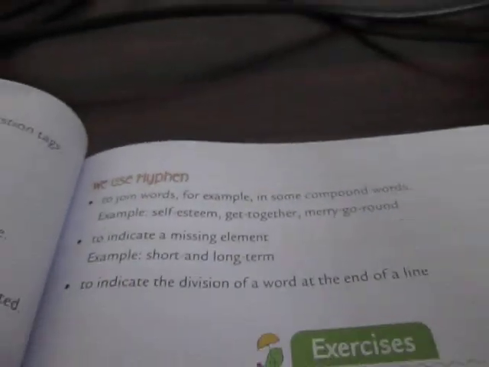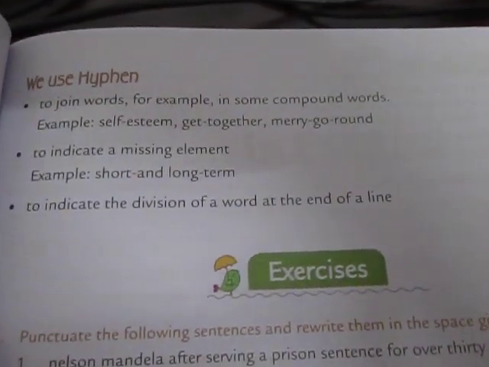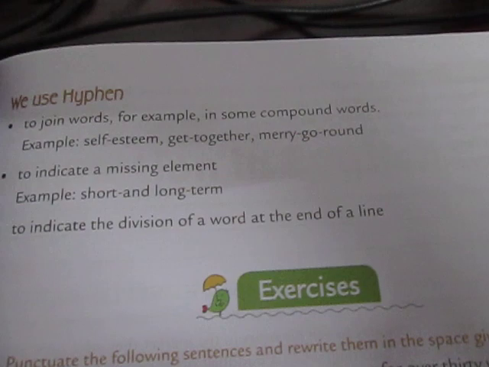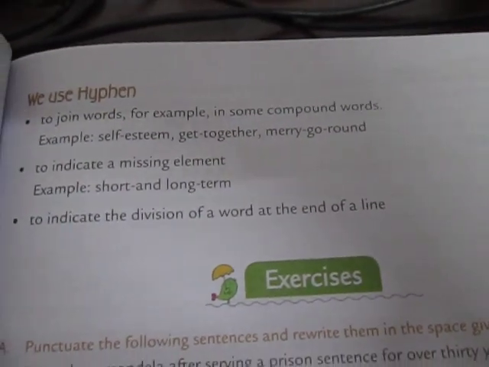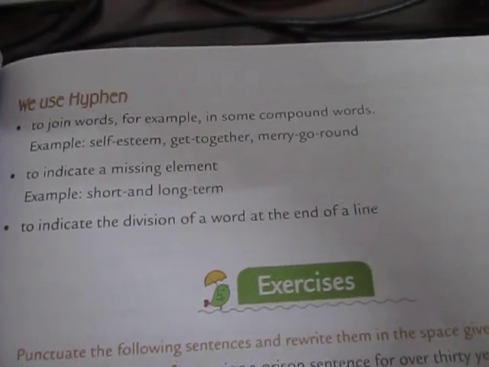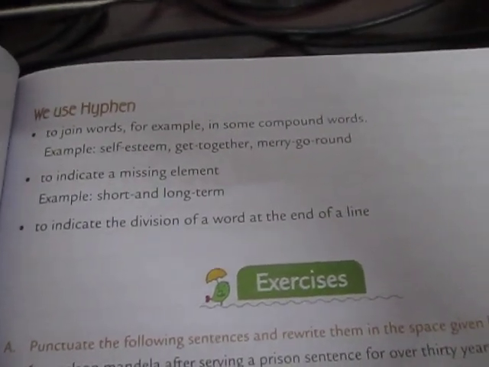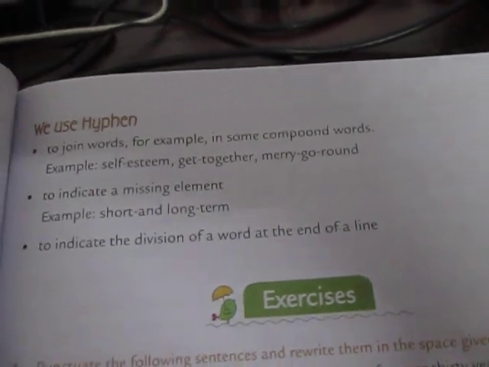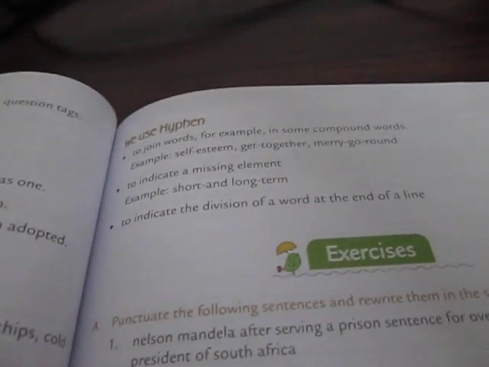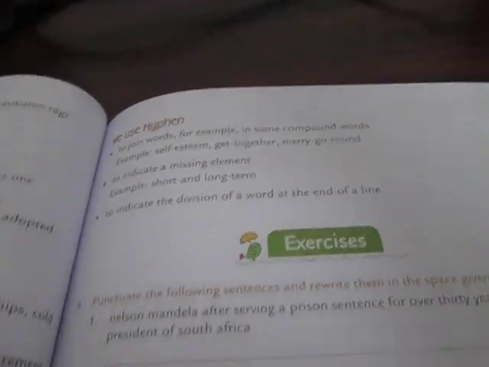Our next is the hyphen, students. We use a hyphen to join two compound words, right? Self-esteem, get-together, merry-go-round. When we want to join two words, then we use a hyphen. We can also use it to indicate a missing element, but we generally do not use it that way. We use it to join words and to indicate division of a word at the end of a line. If there is division of any word which we are making, for example, co-scholastic, right? So all these are punctuation marks.